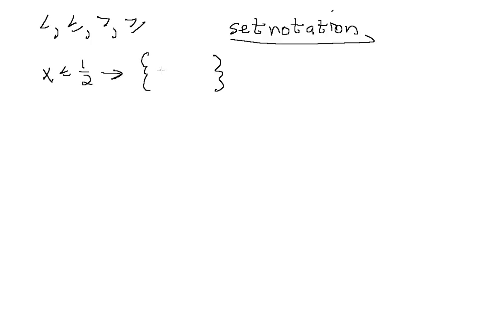This is read, the set of all values x such that x is a real number less than or equal to 1/2. Once again, it's read, the set of all values x such that, the vertical line means such that, x is a real number that is less than or equal to 1/2. We actually use set notation almost exclusively when we're dealing with proofs and higher mathematics, so this is a really important concept. Let's go ahead and do a few more.